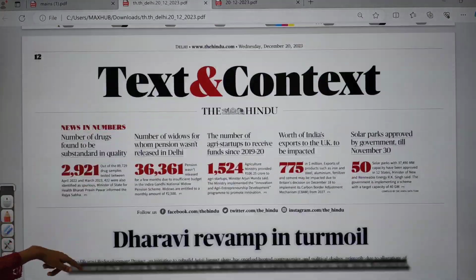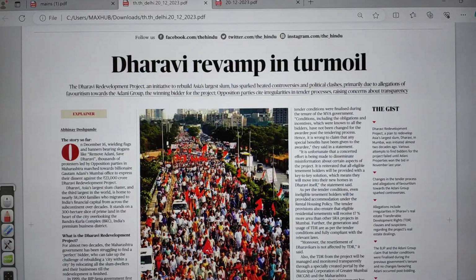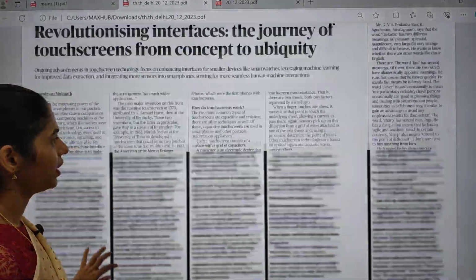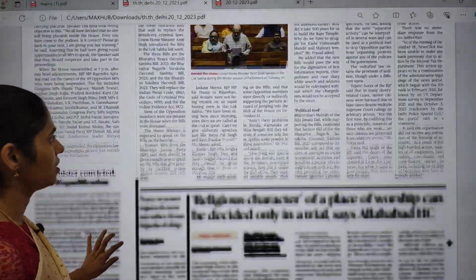If you move on, in this text and context, there is an article regarding Dharavi. It is not much important actually, and you can directly move on to the news page.